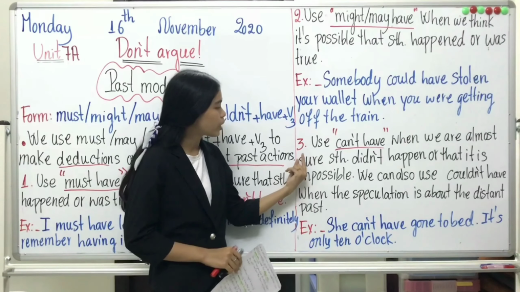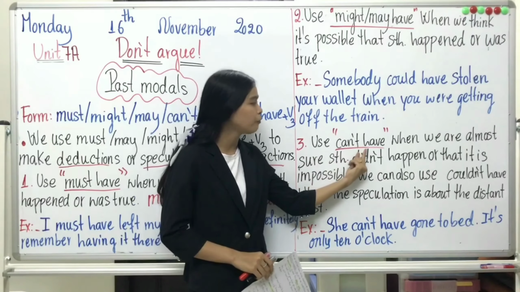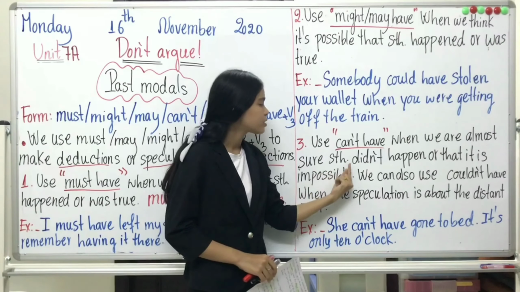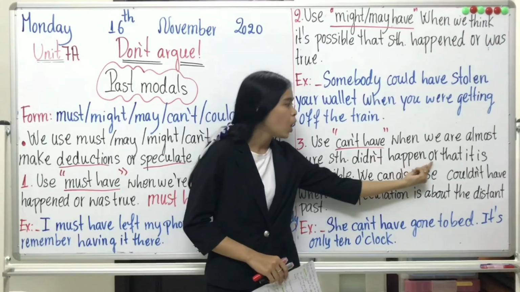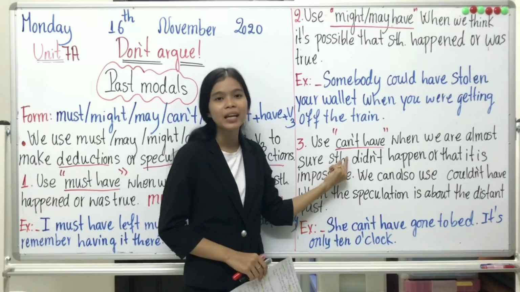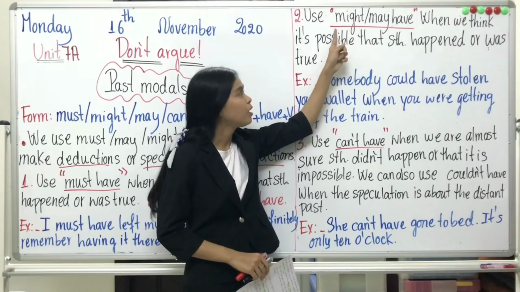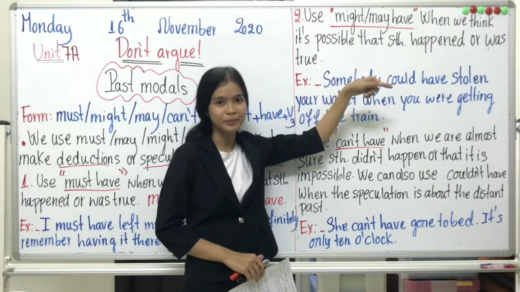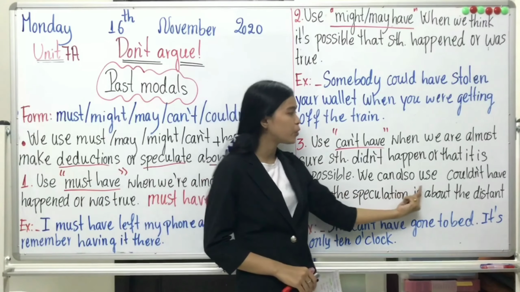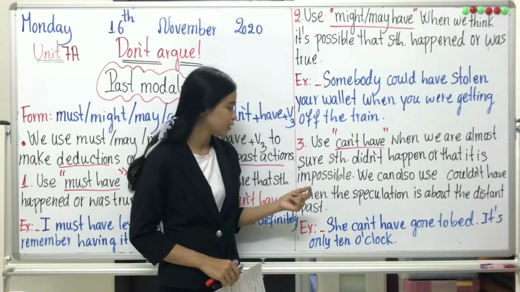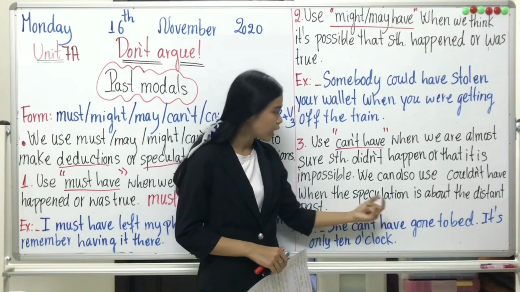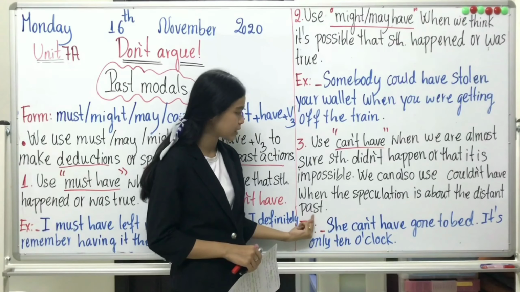Number 3, use can't have when we are almost sure that something didn't happen or that it is impossible. So can't have is the opposite of might have or may have. And we can also use couldn't have when the speculation is about the distant past.